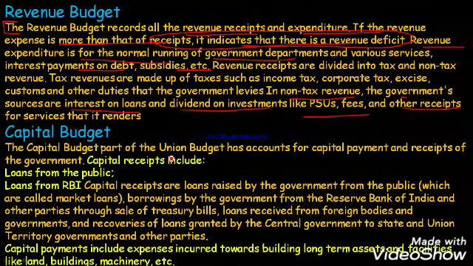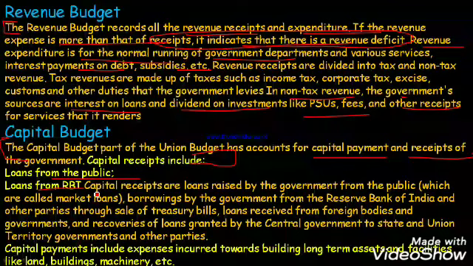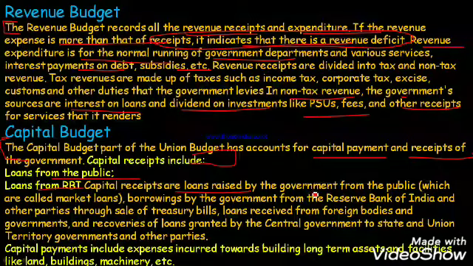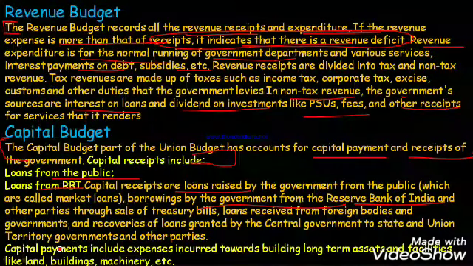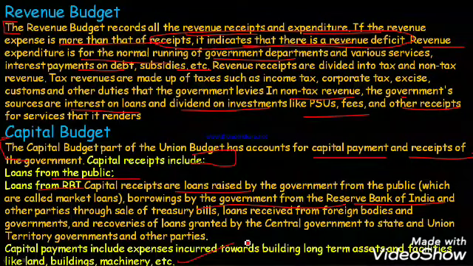Now let's talk about capital budget. The capital budget part of the Indian Union budget accounts for capital payment and receipt for the government. Remember, very important from your MCQ point of view. Mark it. Loan from public and loan from RBI will be counted under capital receipts, as they are loans raised by the government. Whenever you are raising a loan for the government, it will be considered under capital receipts. Borrowing by the government from the Reserve Bank of India, that we know that whenever the economy was in deficit, the government raised loans from RBI. Capital payment will include long-term asset facilities such as land, building, machinery, etc.